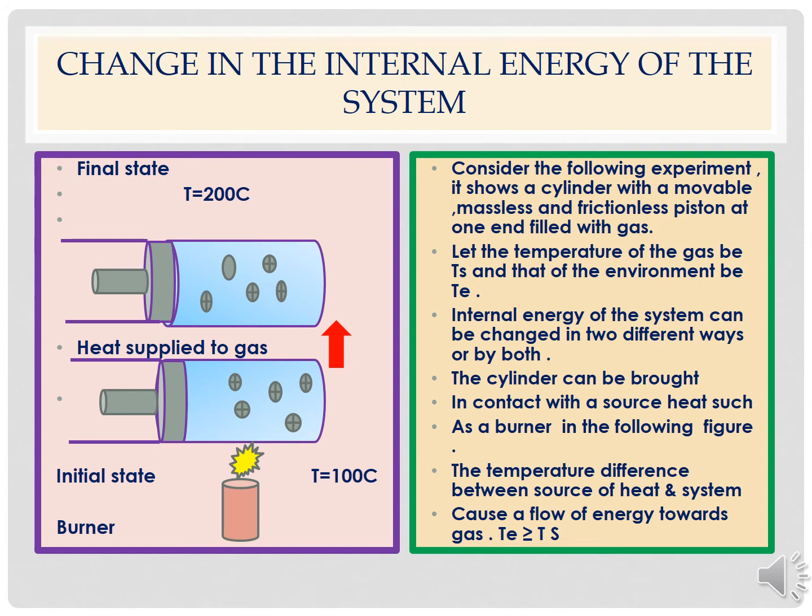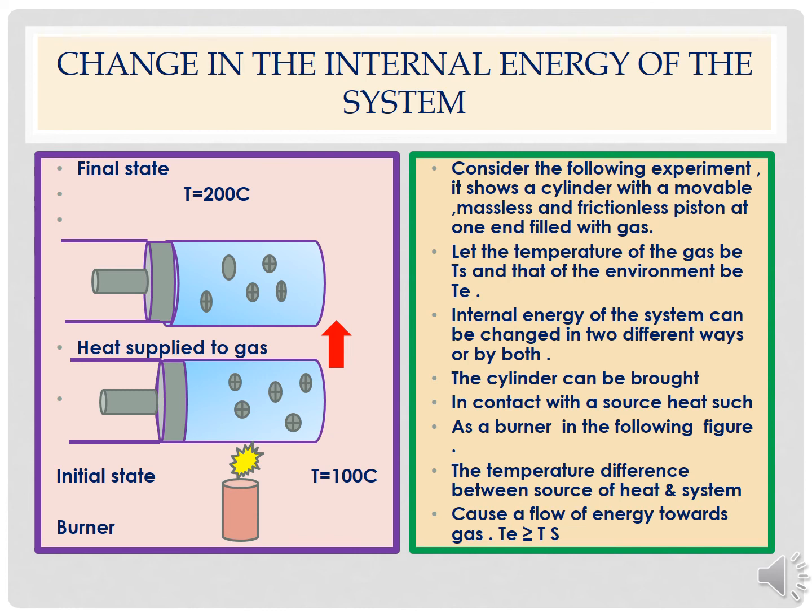Let us now understand this experiment. Consider the following experiment, which shows the cylinder with a movable, massless and frictionless piston at one end filled with the gas. Let the temperature of the gas be Ts and that of the environment be Te. Therefore, the internal energy of the system can be changed in two different ways or by both the ways.